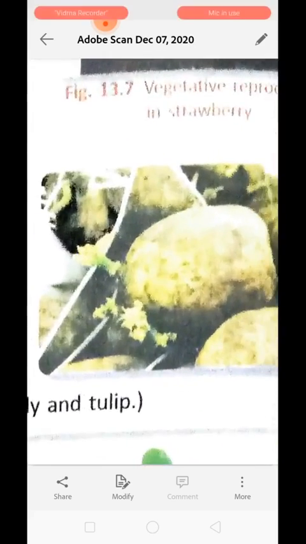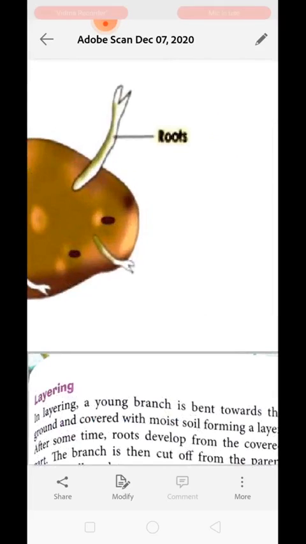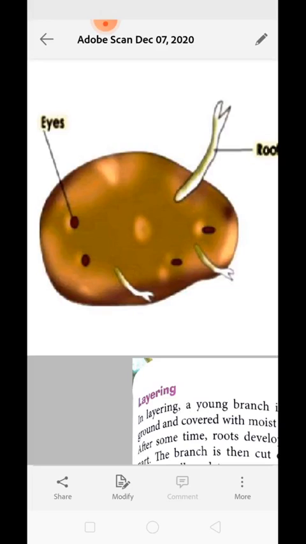You can see these are potatoes. Potatoes have eye-like structures, and these eyes have a bud present in them. To perform this activity, we take a potato and locate the depressions present on its surface. Each eye has a bud which grows into a new plant. So we cut pieces of the potato, making sure that every piece carries at least one eye, and then we bury them in moist soil, so that they have moisture to grow a new plant.